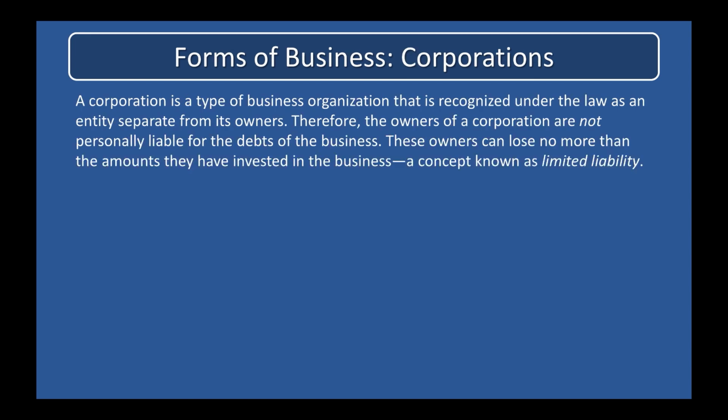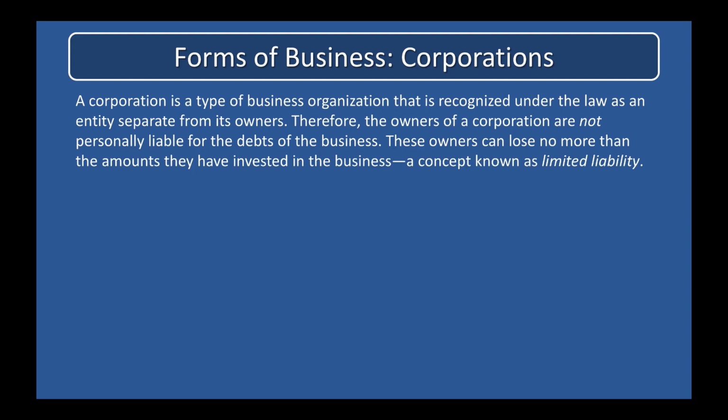A corporation is a type of business organization that is recognized under the law as an entity separate from its owners. Therefore, the owners of a corporation are not personally liable for the debts of the business. These owners can lose no more than the amounts they have invested in the business, a concept known as limited liability. This concept is one of the principal reasons that corporations are an attractive form of business organization to many investors. Overnight Auto Service, the company used in our illustrations, is a corporation.